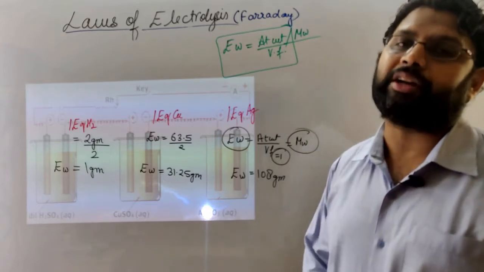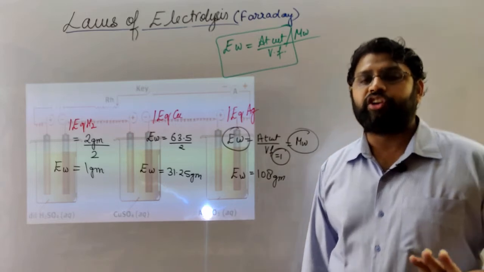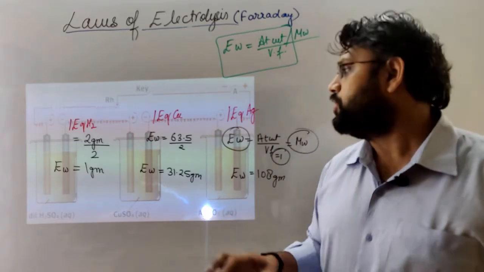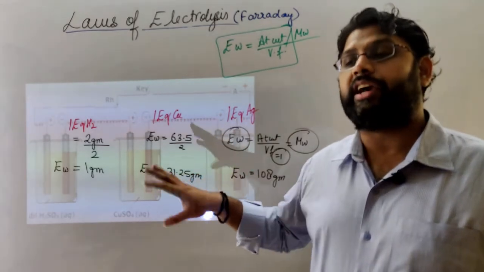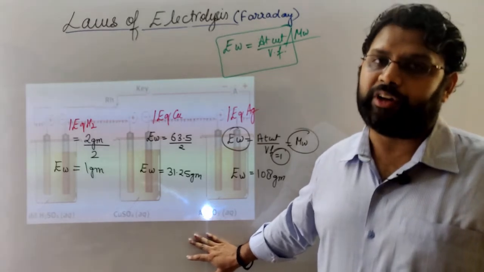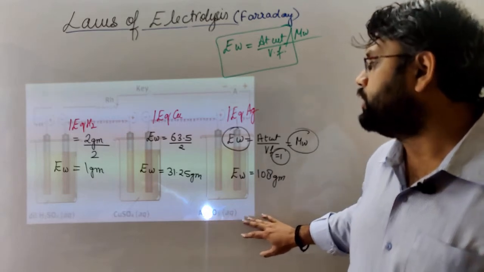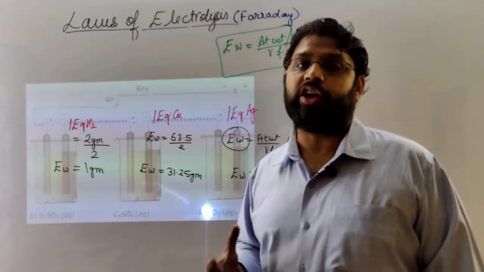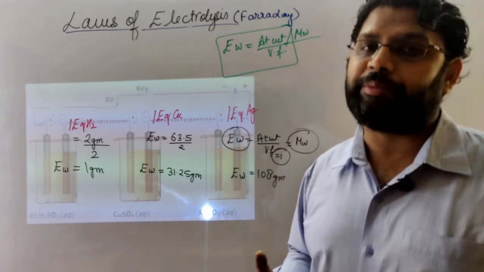This is the simple concept which is taught very well in the first chapter, mole concept. If you are not clear with this, you can see my mole concept lectures on YouTube also, where I have explained it in detail, but that is not to be discussed here. That is a Class 12 chapter, and all that elementary stuff is already discussed in detail. So we will only talk in terms of equivalents and moles. If you are not clear, you should revise your equivalent concept and mole concept.